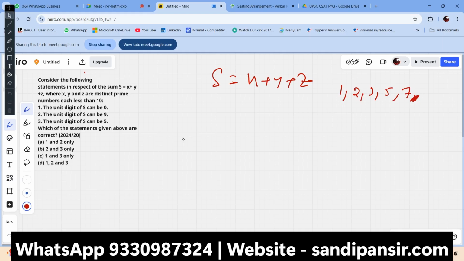Now, the unit digit of S can be, we have to check the whole thing. I mean, check the set. Let us take all the bigger numbers here, 3, 5, and 7. Then what should be the sum here? The sum should be 15. Right? If we take 3, 5 here, the sum is 10.